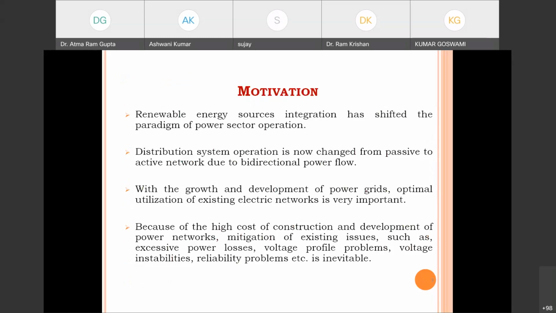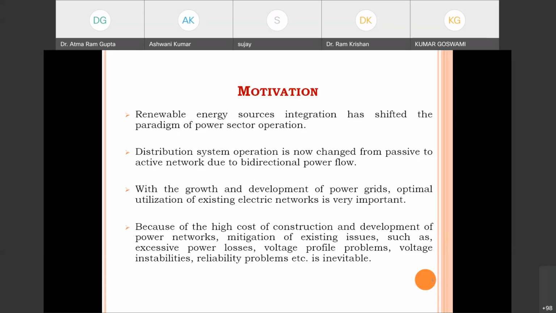So the motivation is that we have seen in the first hour how renewable energy integration is increasing in the power system. Approximately 25% of power is now generated from renewable energy sources. That has shifted the paradigm of power sector operation, and distribution system operation has changed from a passive to an active network due to bidirectional power flow.